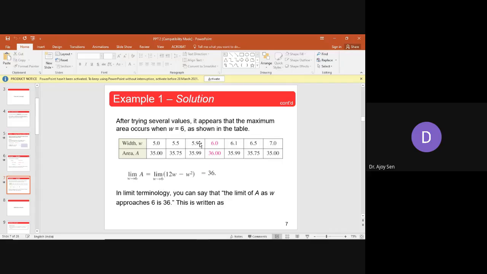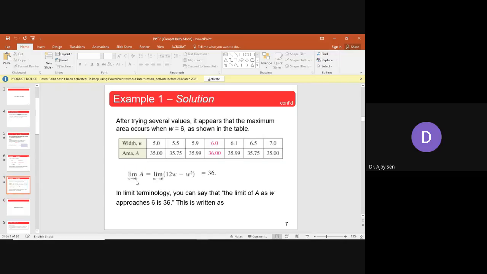W is not taking any fixed value, but W is approaching towards 6. That means W is taking any value or all values while approaching 6 from the left hand side or right hand side. Whenever this W is approaching towards 6 from the left hand side, it is written as W tends to 6 minus, and whenever W is approaching 6 from the right hand side, we write W tends to 6 plus. So there are two things.